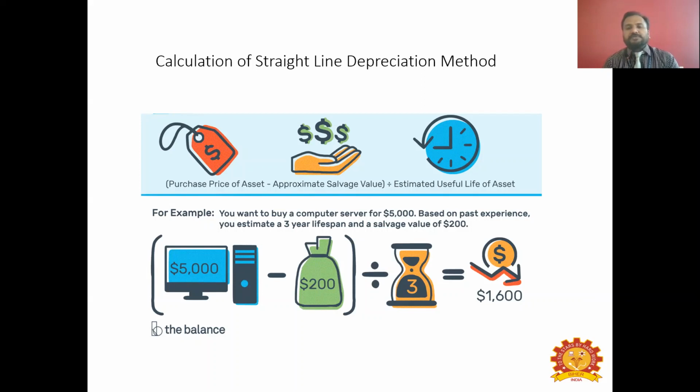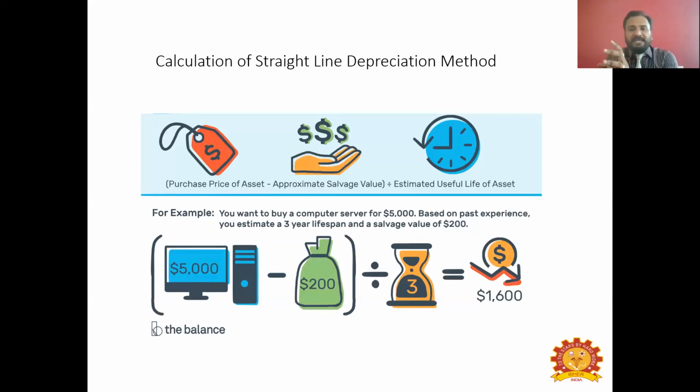So what you need to do, you need to subtract the approximate salvage value from the purchasing price of the asset, and it has to be divided by the useful life. Every asset will have a particular useful life period. So whatever money you get as the answer, that will be the annual depreciation of that particular asset for 1 year.